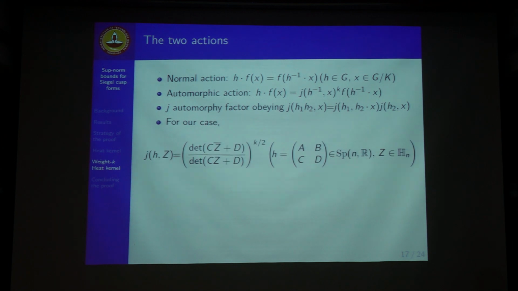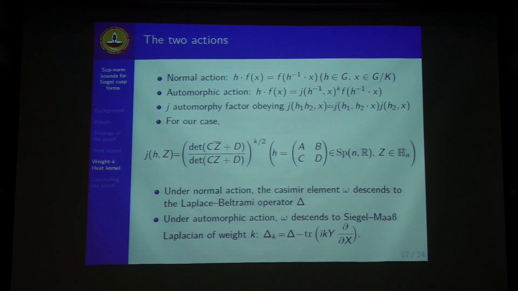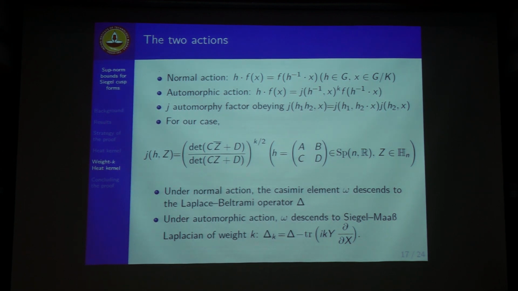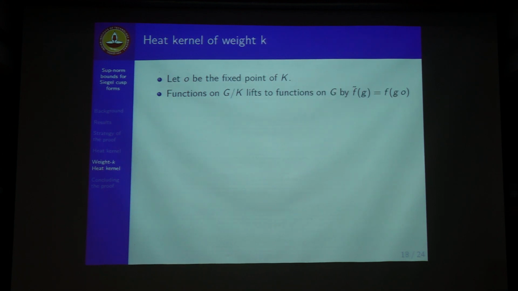Because of this automorphy factor, which for us is of this shape, under the normal action the Casimir element omega descends to the Laplace-Beltrami operator delta. But for this automorphic action, the Casimir operator descends to the Maass Laplacian of weight K. Keeping this in mind, we will slightly correct the heat kernel formula that we obtained.